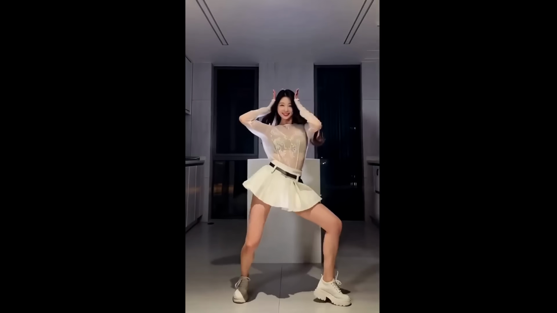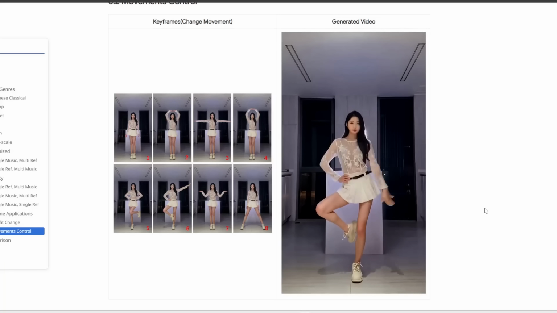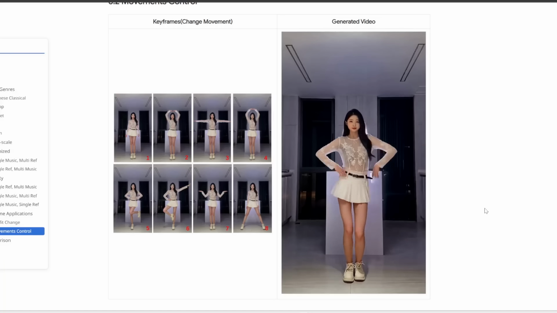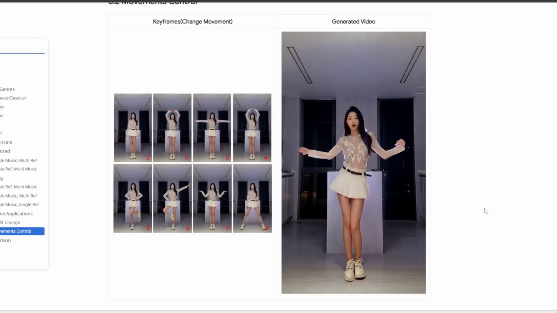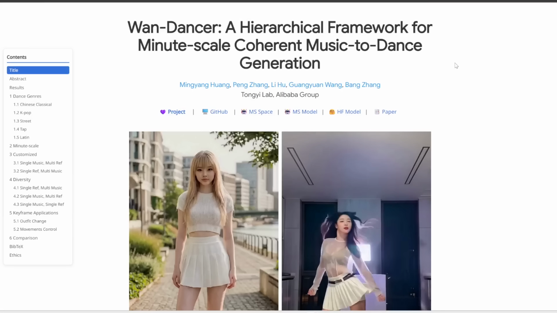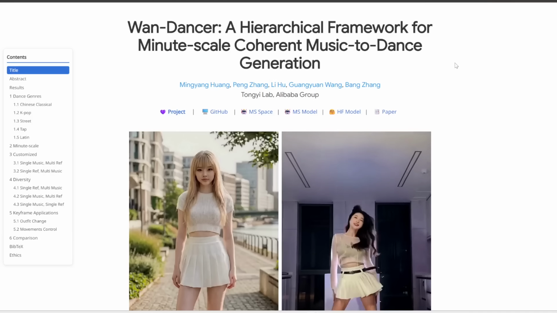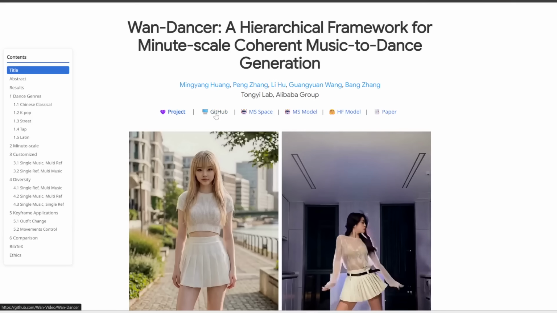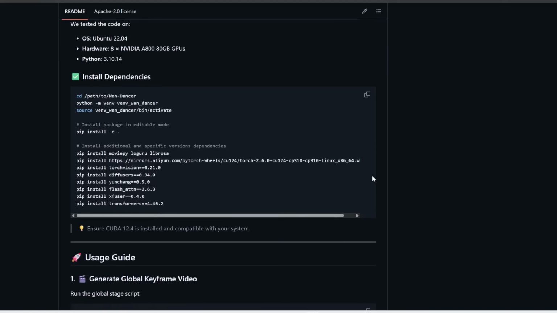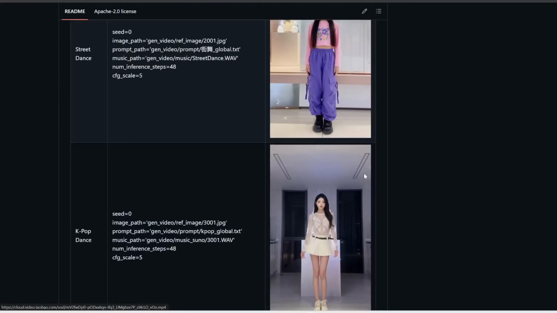You don't even need to choreograph or coordinate the dance yourself. Now, instead of just getting this model to generate a dance randomly, you can also insert keyframes to control exactly how the character dances, as you can see in these examples. The awesome thing is, as with the previous Wan releases, this is also open source. So if you click on this GitHub button and you scroll down a bit, here it contains all the instructions on how to download and run this locally on your computer.